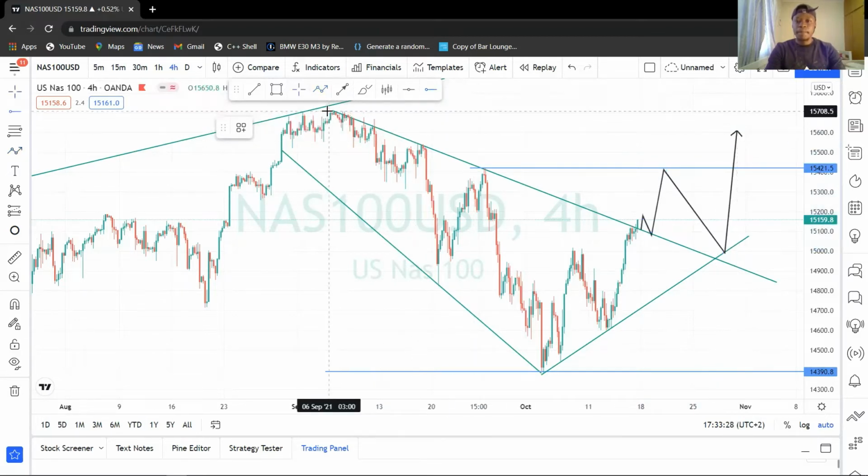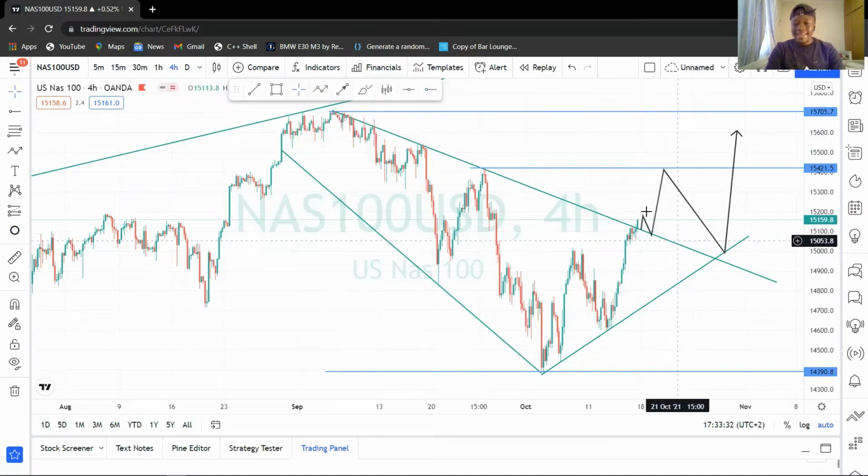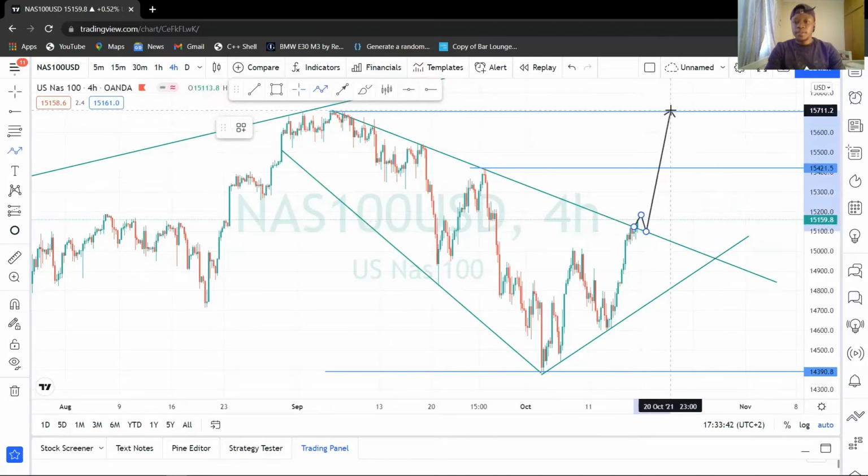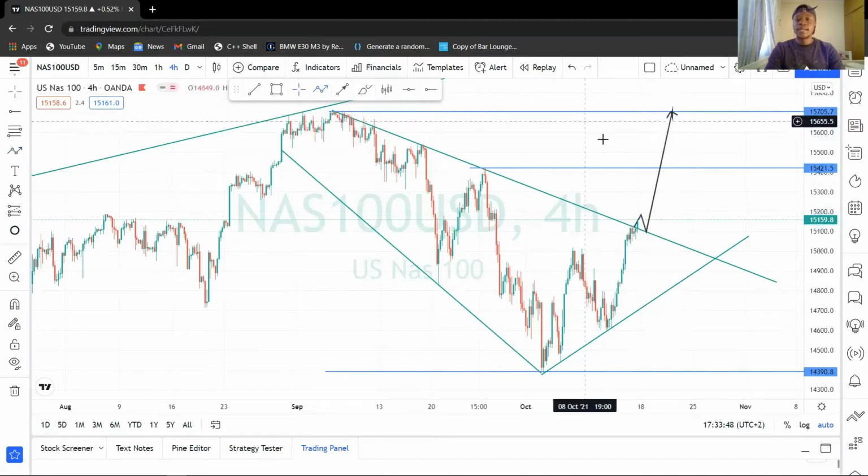So we are going to smash this, because this is a 90% rule of NAS100. NAS100 right now, we've broken out of this, so let's just delete this. Let's take this, break out, retest, and then we're expecting our 90% rule to be somewhere around here. This is basically where NAS100 is headed. We are headed to the highs, and then we're gonna smash the high.